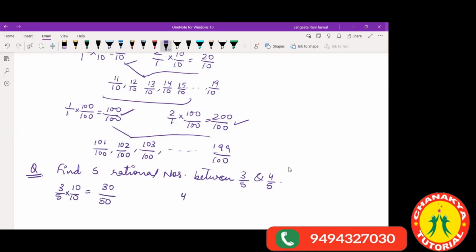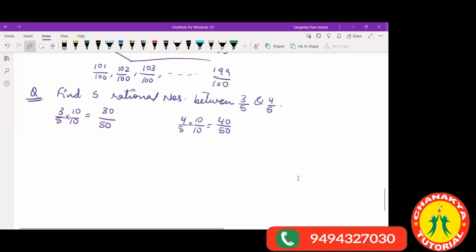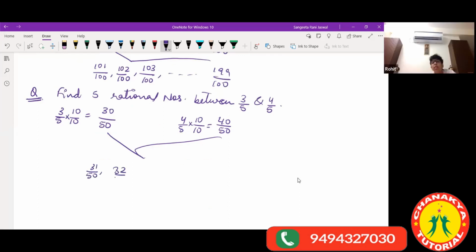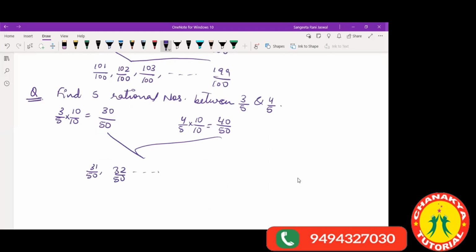And this side you get 4 by 5 multiplied by 10 by 10. See, numerator and denominator have to be multiplied by the same number. Always keep this in mind. So you get 40 by 50. Between 30 by 50 and 40 by 50, you can have so many rational numbers. So what will they be? I can write them as 31 by 50, 32 by 50, till 39 by 50. I can have so many.